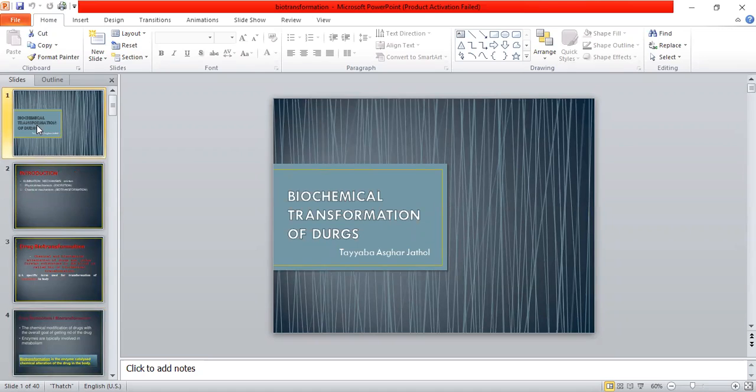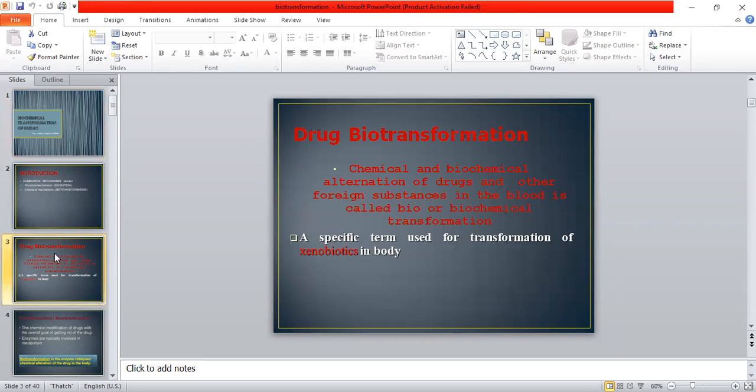So, today's lecture is about the biochemical transformation of drugs. What is biochemical transformation or drug transformation? It is basically any biochemical or chemical alteration of any drug, or the special term used here, xenobiotics. How does it come into our body, and what are the ways to eliminate it from our body? This basically occurs in biotransformation. So chemical and biochemical alteration of drugs and other foreign substances in the blood is called biochemical transformation.